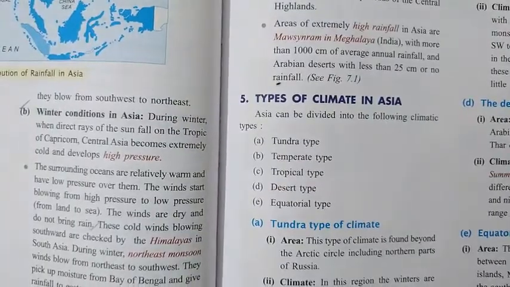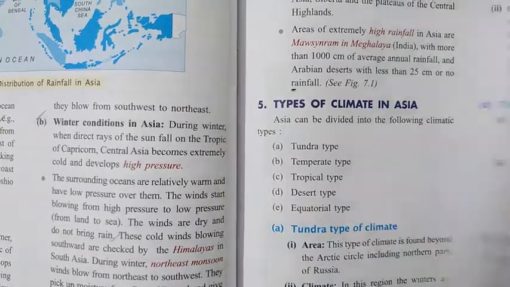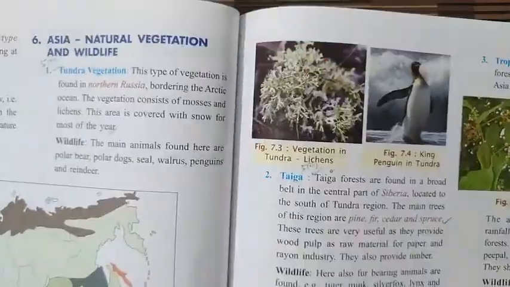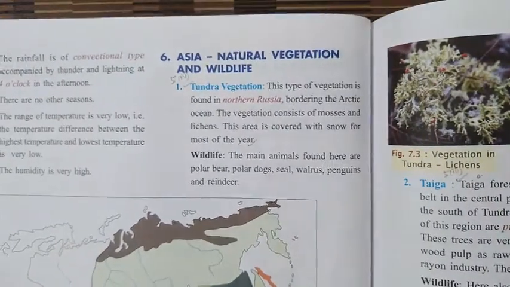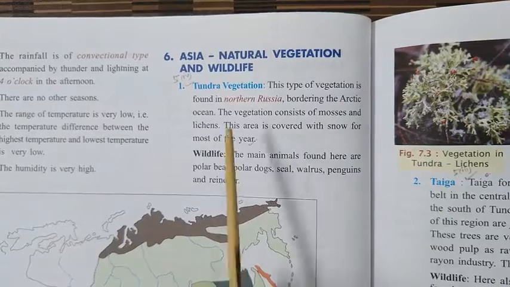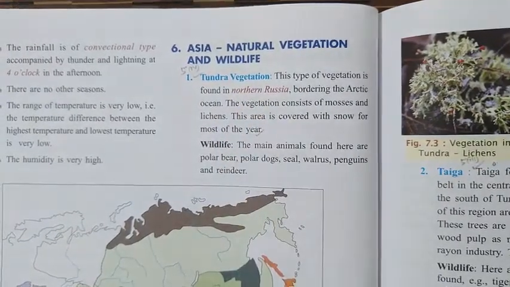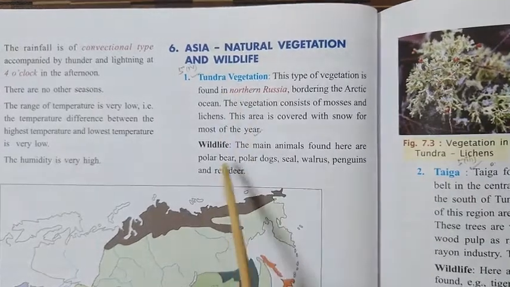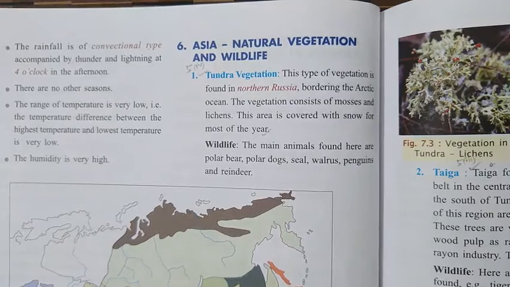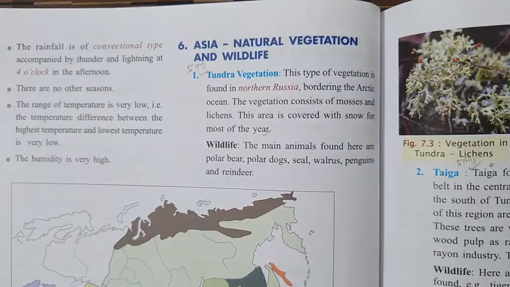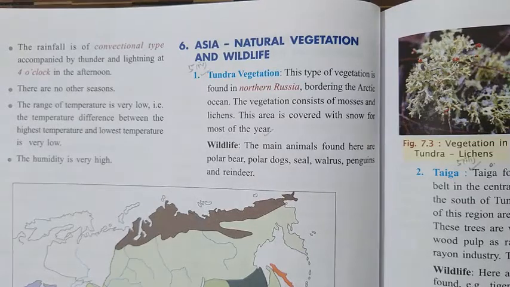So these are the 5 types of climate which are experienced in Asia. Now let's move to the natural vegetation. First of all, the first climate region we have seen is the tundra climatic region. In the tundra region, the vegetation found is known as tundra vegetation. Here you will find mosses and lichens, because they only grow during the short period of summer.